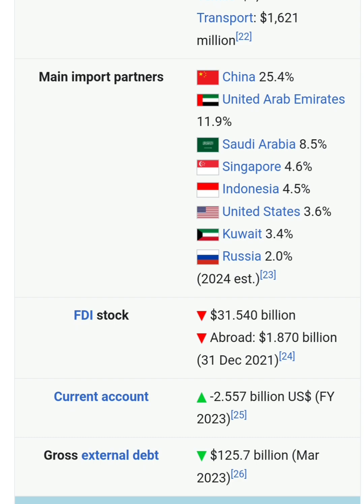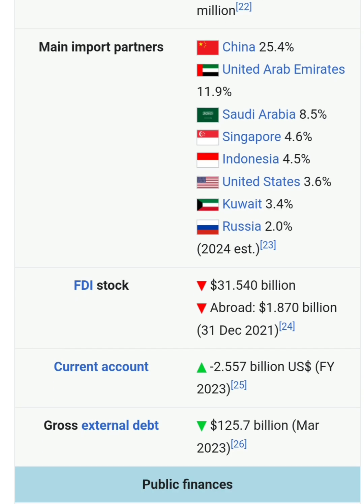Our second largest import partner is UAE. We are importing 12% from UAE, 8.5% from Saudi, 4.6% from Singapore, 4.5% from Indonesia, 3.6% from US, 3.4% from Kuwait, and 2% from Russia.